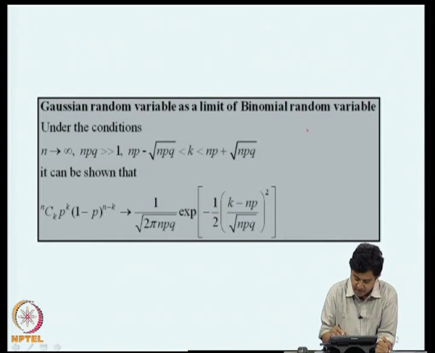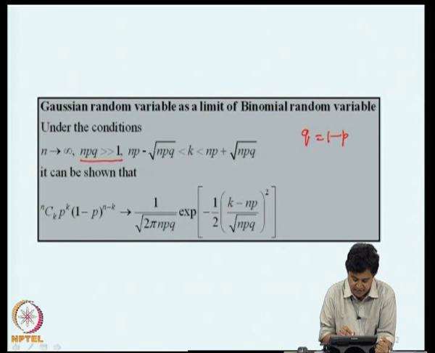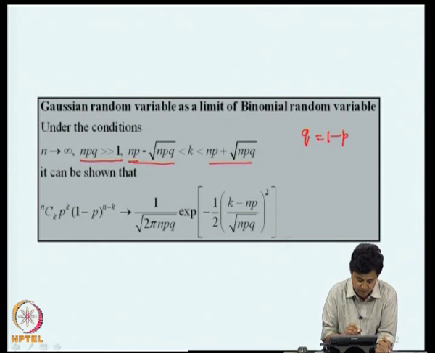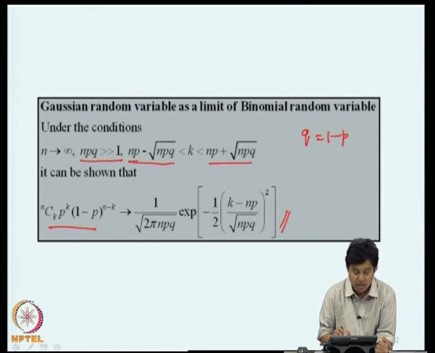q is 1 minus p, and we demand that the product npq should be far greater than 1, and k itself takes values in the neighborhood of np plus square root npq and np minus square root npq. If these conditions are satisfied, we can show that the binomial distribution can be approximated by this Gaussian curve.